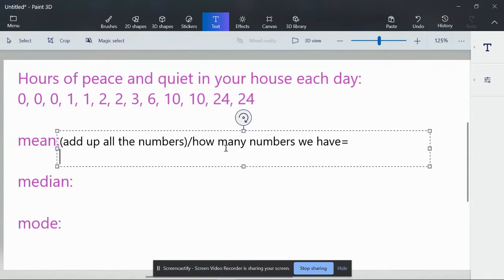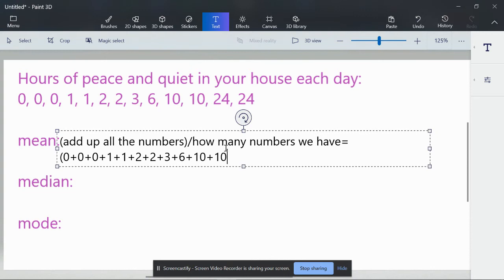So to add up all the numbers, we're going to do 0 plus 0 plus 0 plus 1 plus 1 plus 2 plus 2 plus 3 plus 6 plus 10 plus 10 plus 24 plus 24. And then we're going to divide that number by how many numbers we have. We have 1, 2, 3, 4, 5, 6, 7, 8, 9, 10, 11, 12, 13. So we're going to divide by 13. I'm just going to use my phone calculator because there's a lot of numbers, so it's hard to keep track of in my brain.